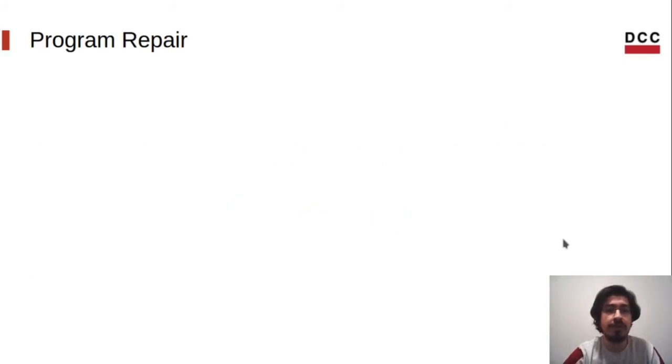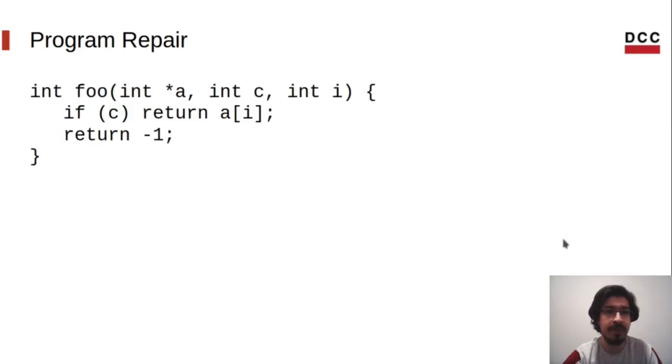What the transformation presented in the paper does is basically eliminate conditional statements while keeping the semantics of the original code. I'll be using this very simple function foo to illustrate a transformation step by step. Question: is this function data consistent? The answer is no, it is not. Note that the array A will only be accessed if C is true.